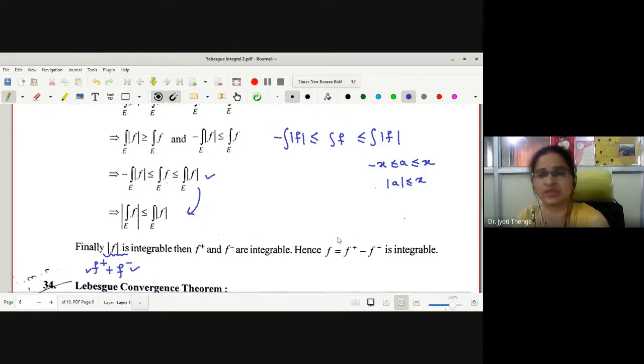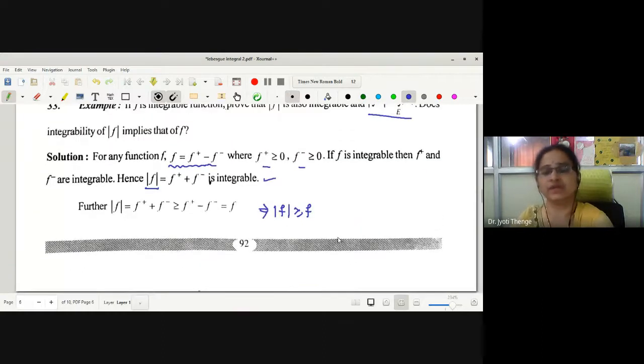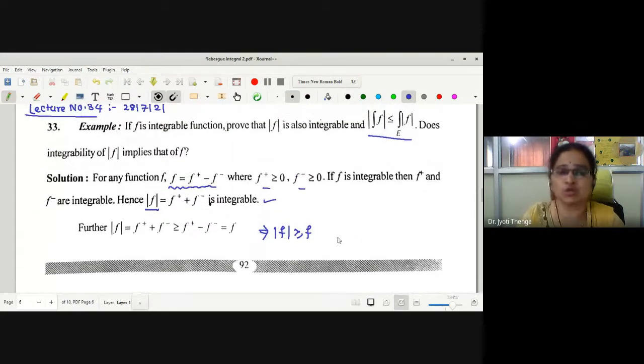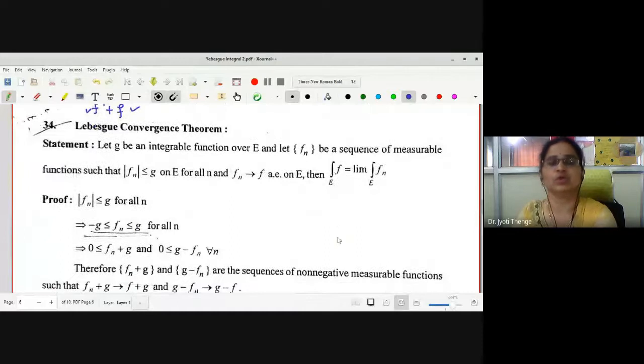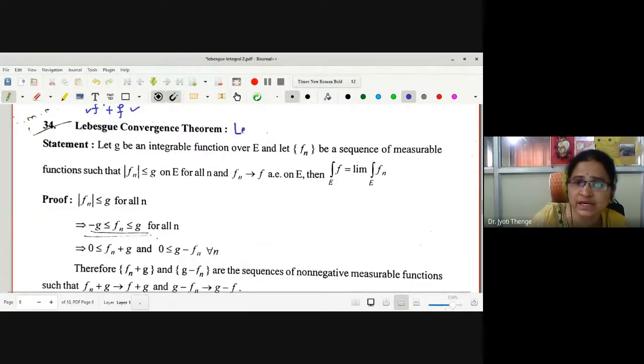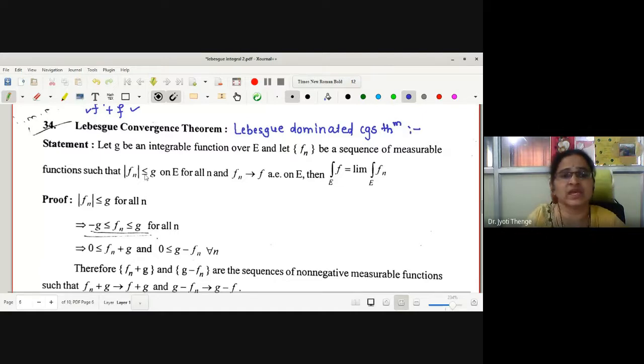Therefore, f integrable implies mod f integrable, and the reverse is also true: if mod f is integrable, then f is also integrable. This is what we wanted to prove. Now let us come to the next important theorem known as the Lebesgue convergence theorem, also known as the Lebesgue dominated convergence theorem. The word dominated is used in the statement. How? Let us see. What is the statement?